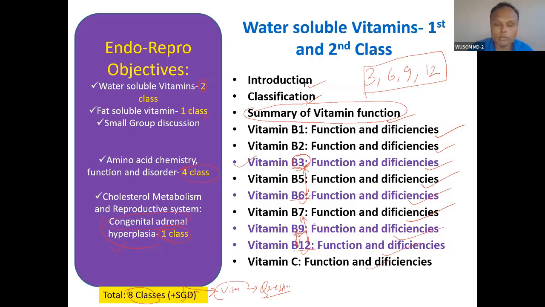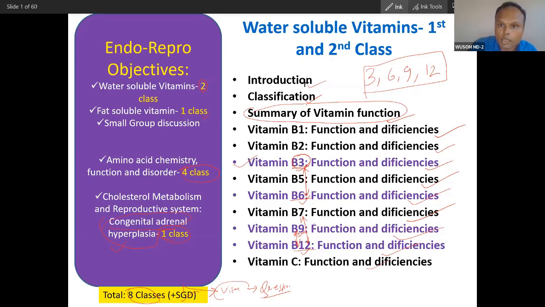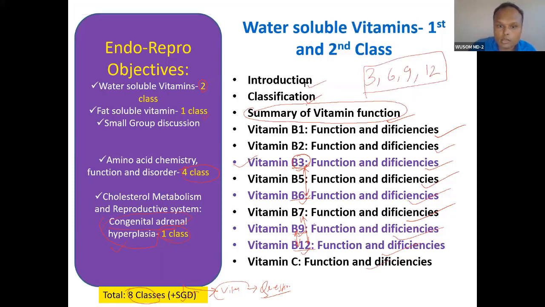One relation, vitamin B3 and B6. Second relation, vitamin B9 and vitamin B12. And then third relation, you will see vitamin B7 and B12. And there is one more relation, one more relation with this. This relation, vitamin B6.